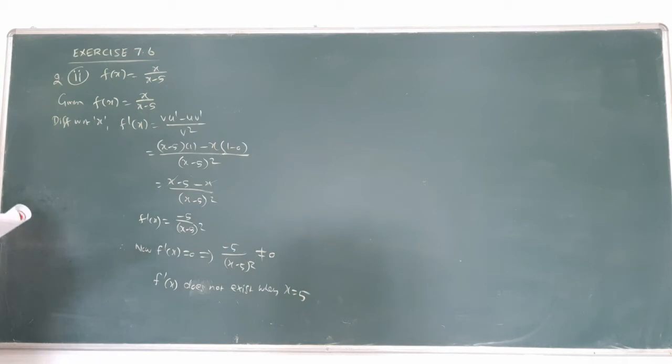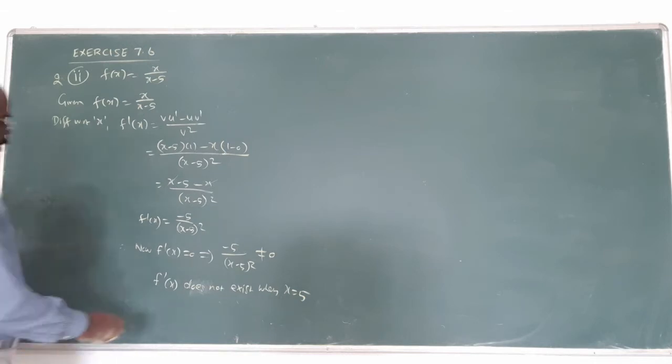Actually, to find the critical number we have two methods. What is the method? f prime of x equal to 0, you find the x value, or otherwise, f prime of x does not exist when x equals some number. Here the denominator is involved with 5. f prime of x does not exist at x equal to 5. There is no stationary point, but the critical number 5 is there.